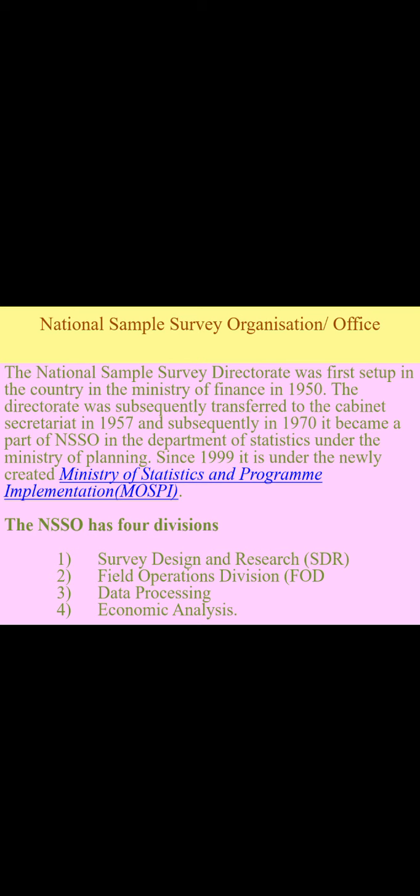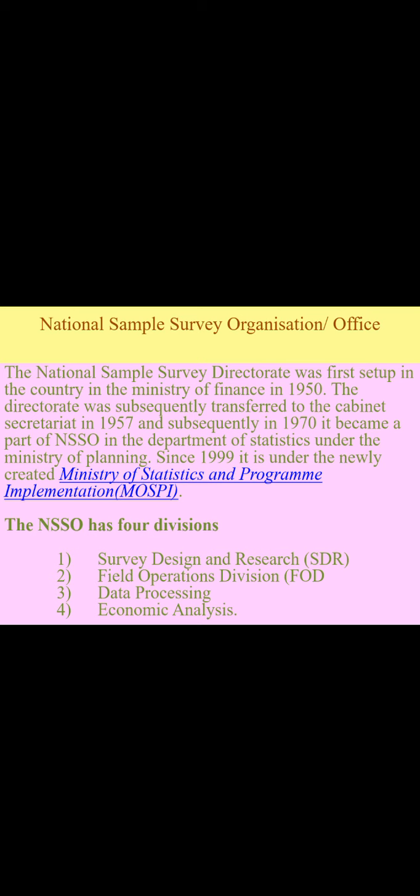The NSSO has 4 divisions. Number 1 is Survey Design and Research. Number 2 Field Operation Division. Number 3 Data Processing. Number 4 Economic Analysis. See here they have given the divisions in chronological order, which means one person will go for gathering information, which is the survey.